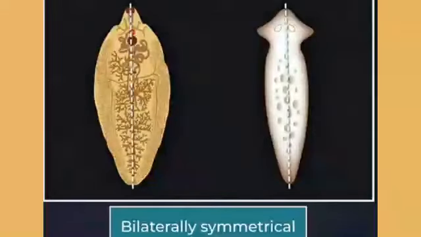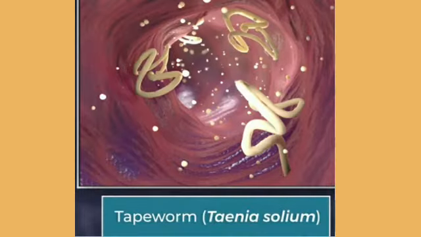These organisms are bilaterally symmetrical, means through one axis we can divide them into two equal parts. They are acoelomate as they don't have a body cavity. Next example is tapeworm, which is present in our intestine.